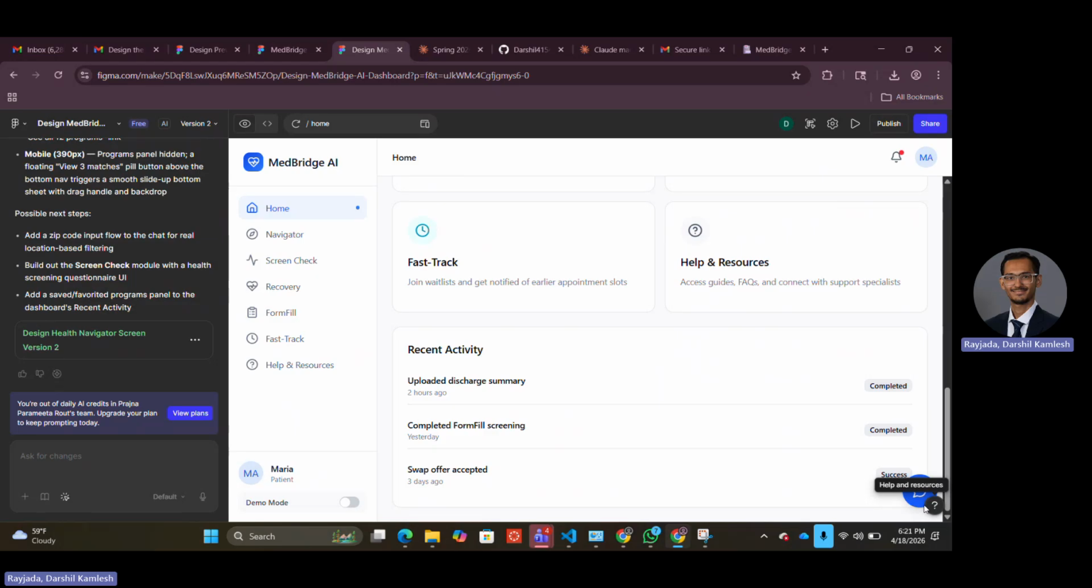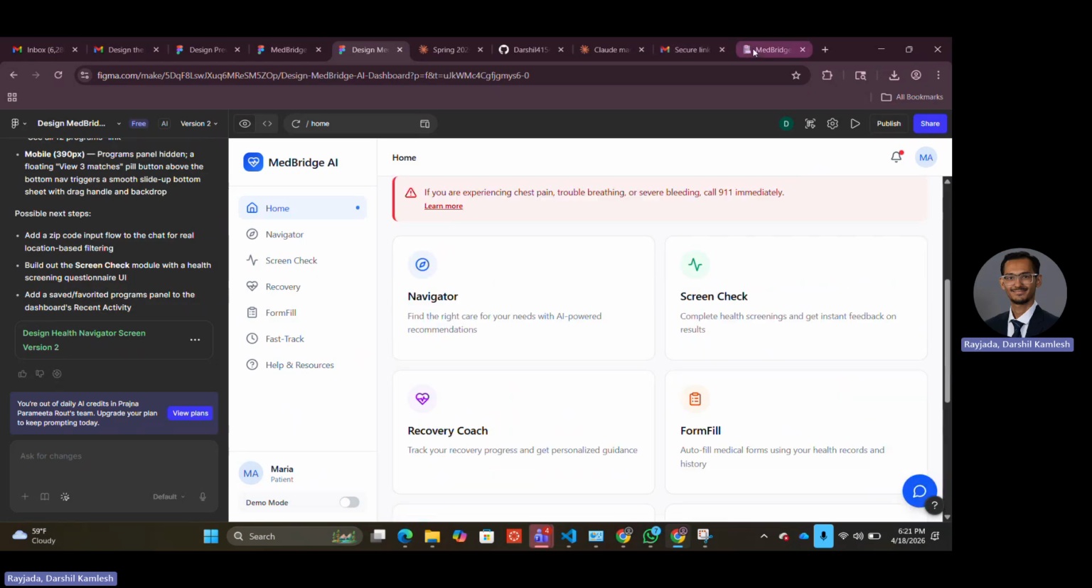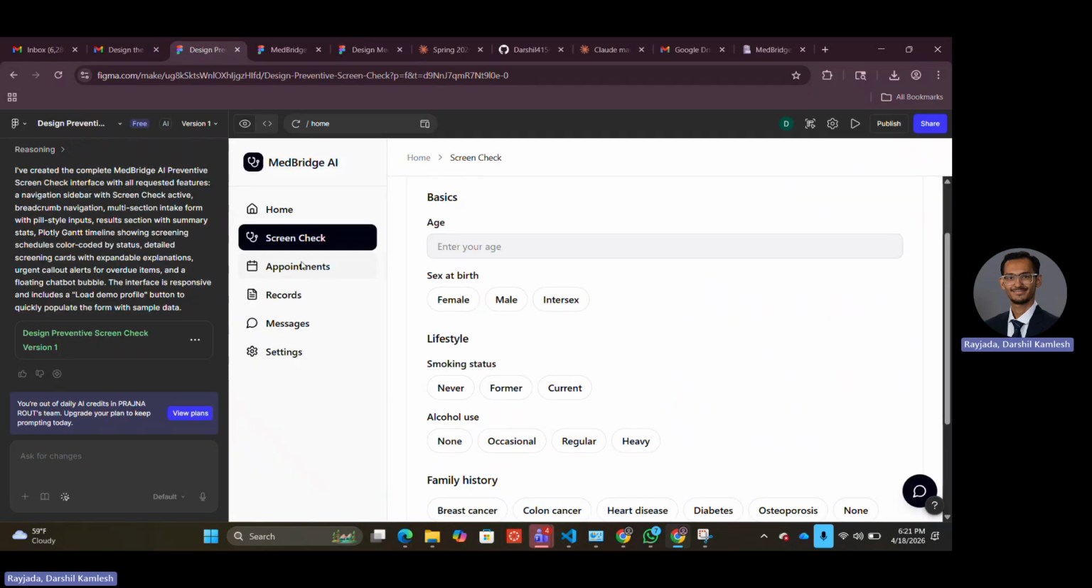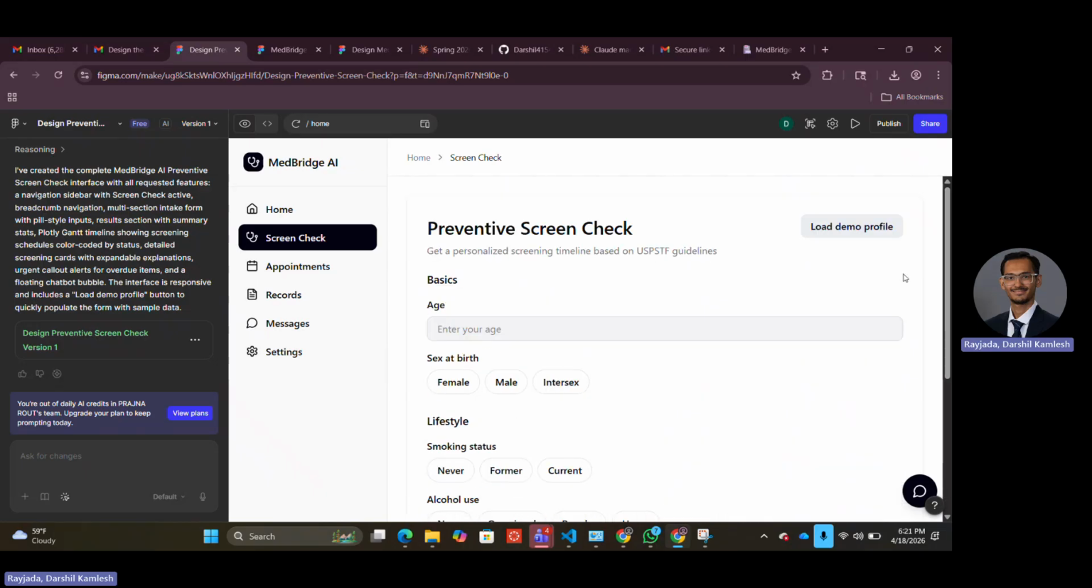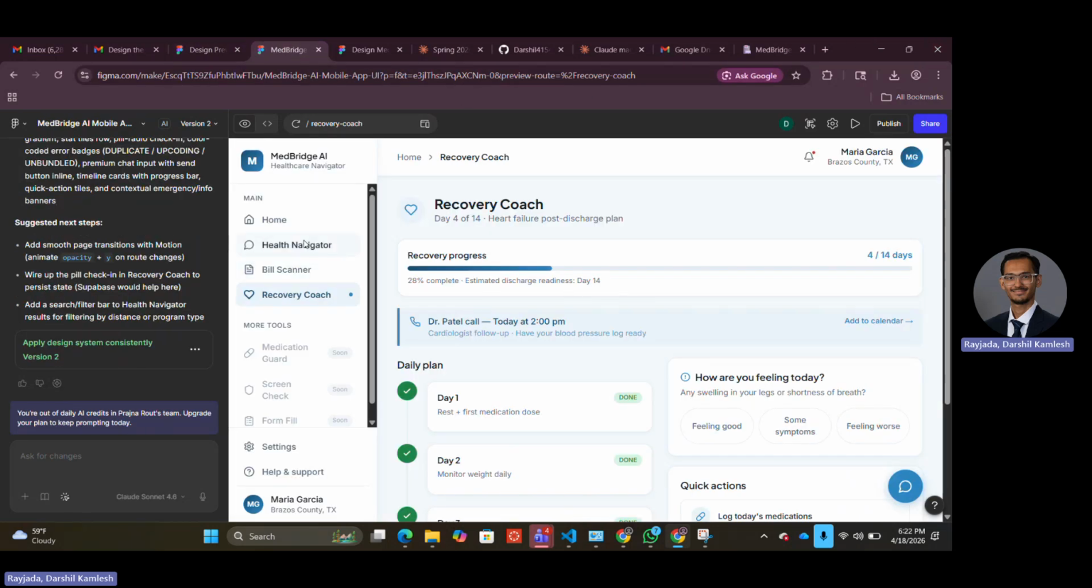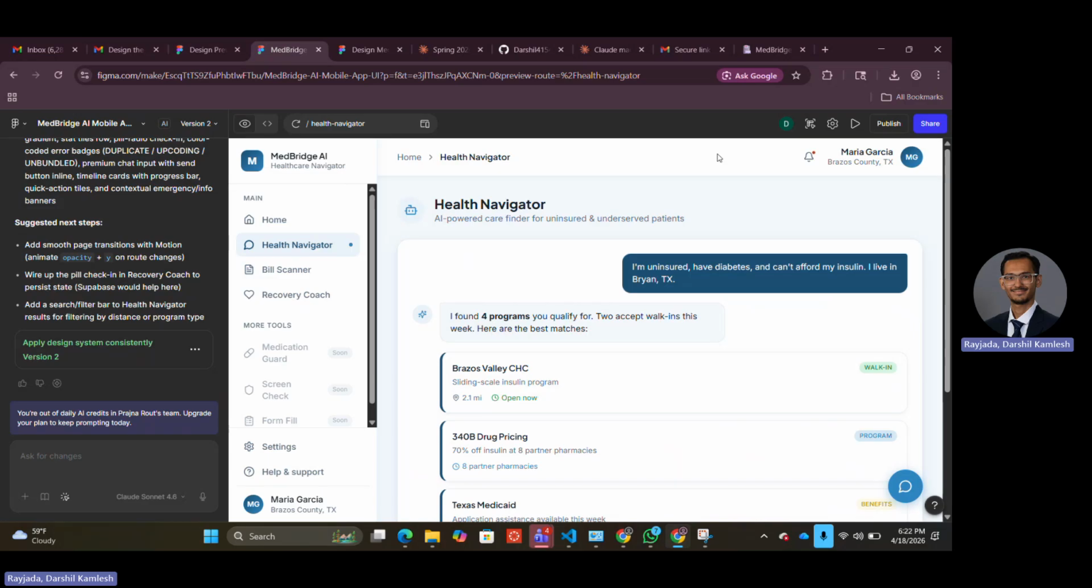Can't you just ask ChatGPT? No. Here's why. A generic AI will say try searching for a community health center. That's information. But MedBridge AI says Brazos Valley Community Health Center, sliding scale, $20, call this number, and that's action. So the pattern across every module of the solution we have built is personalized output, real program, phone number, and clear next steps. Not information, but action.